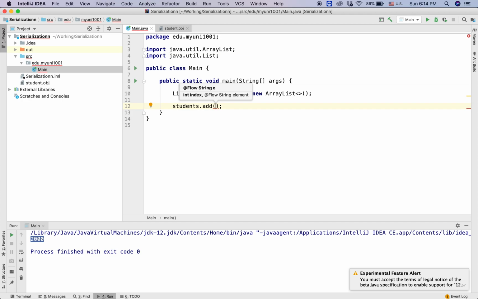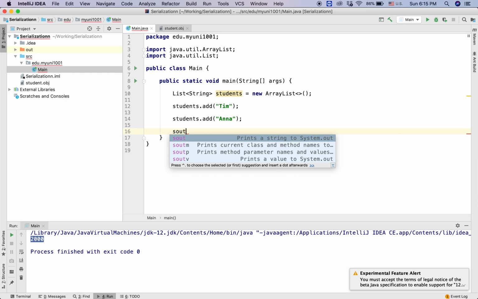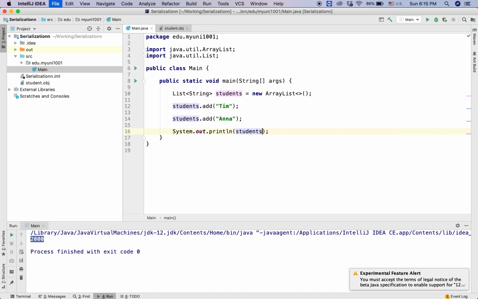So let's start with, let's say, Tim, and add another student. Let's say Anna. Okay, so we can system out to see our list by just system out and student and hit the run button. We get a list of students in here.